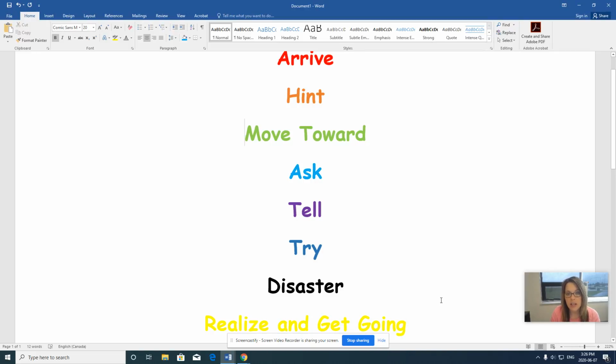So, just as our other paragraphs, our setting and our character, there are specific sentences to make this paragraph. We have arrive, a hint, move toward, ask, tell, try, disaster, realize, and get going. So let's take a look at this.